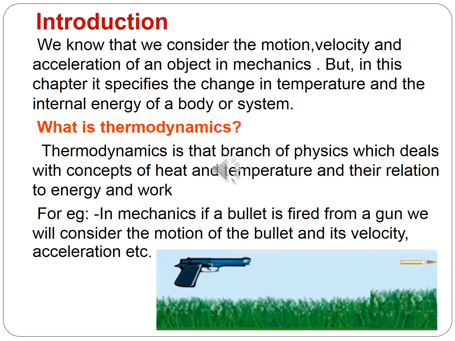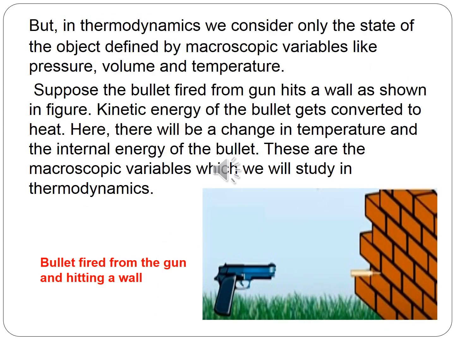In mechanics, if a bullet is fired from a gun, you will consider the motion of the bullet and its velocity, acceleration, etc. In thermodynamics, you will discuss the state of the object, which means that we have to consider the macroscopic variables like pressure, volume, and temperature.